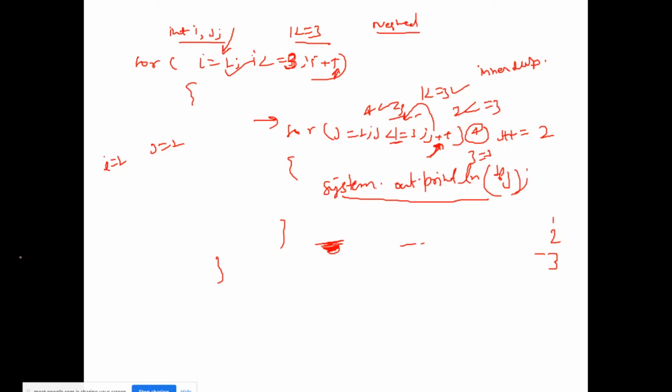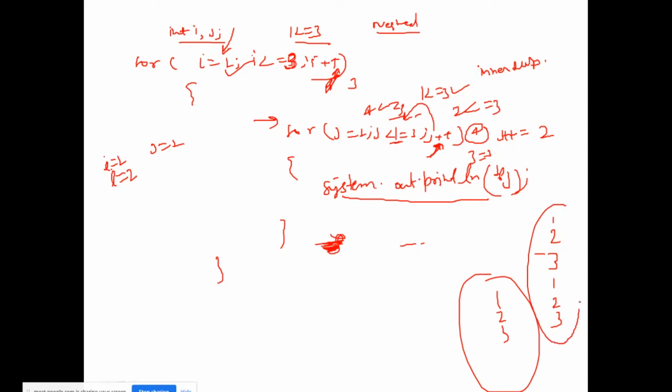So the i value will now be 2, right? Now i is equal to 2, and again it will run the inner for loop 3 times, and it will again print 1 2 3 in the same manner, right? After completing this for loop, there is no such code, so it will again go back to increment the outer for loop, and the value will be 3, 3 is equal to 3, that's why it will again come inside this inner loop, and again it will print 1 2 3 1 2 3 1 2 3, right? So this will be printed 3 times.